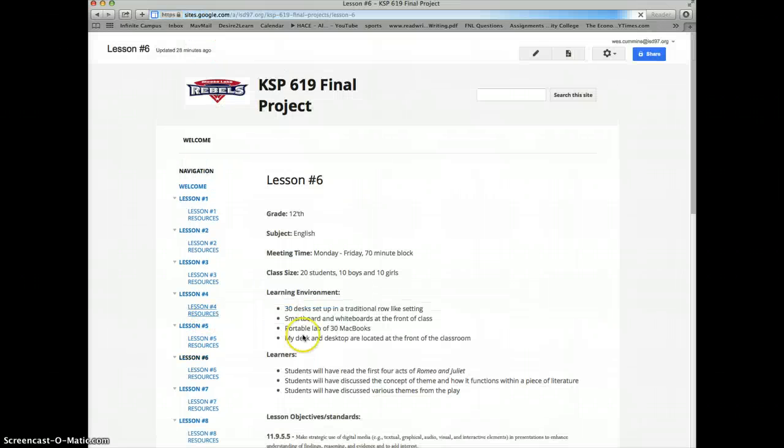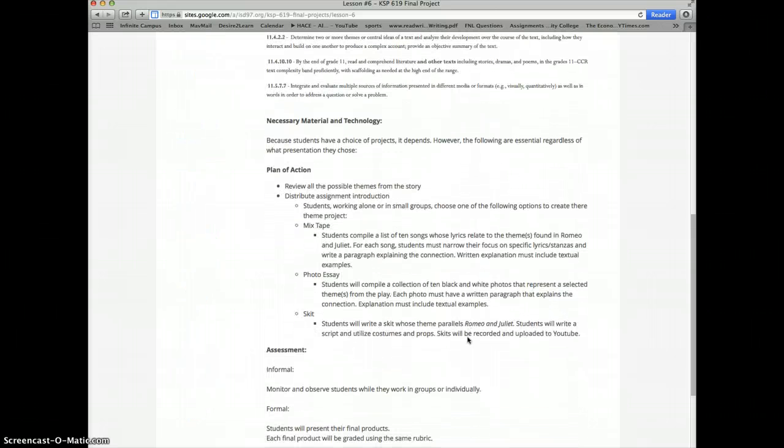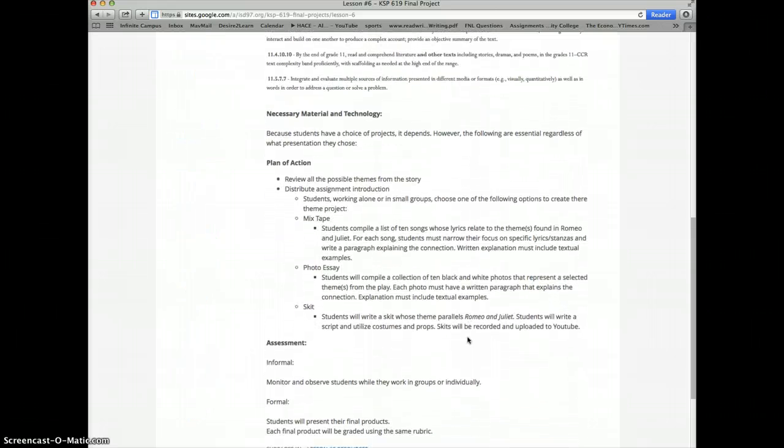The sixth lesson focuses on Romeo and Juliet and the concept of theme. If we look at the plan of action here, first the students would be given the assignment description. They have to choose one project to complete. The first project would be for the students to create a mixtape. This tasks the students with the challenge of finding 10 songs that can be from any era, any genre, that somehow connects to a theme found in Romeo and Juliet.